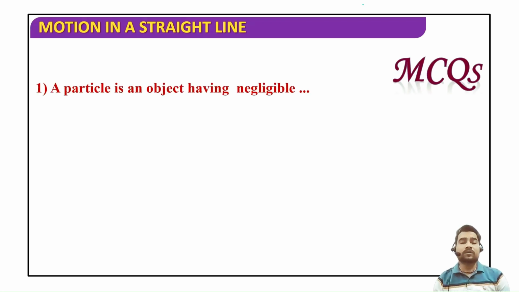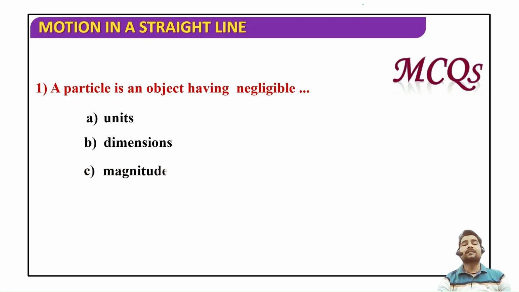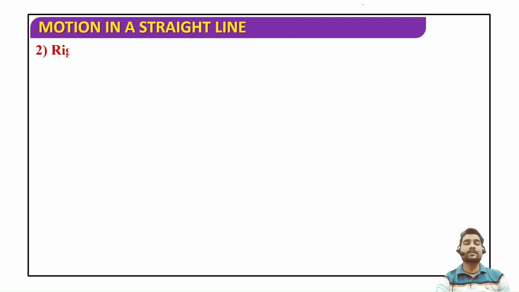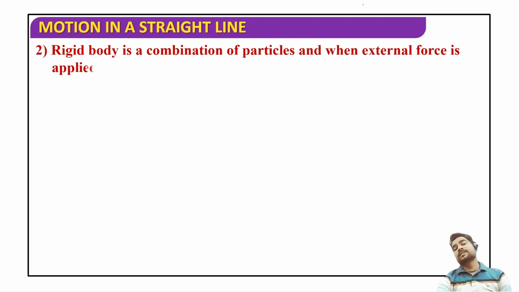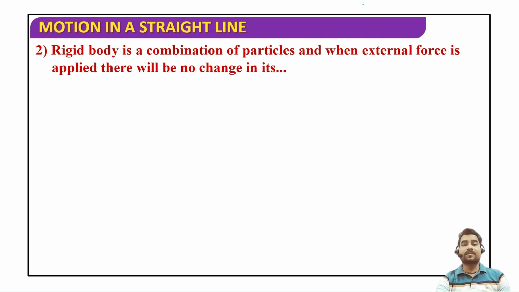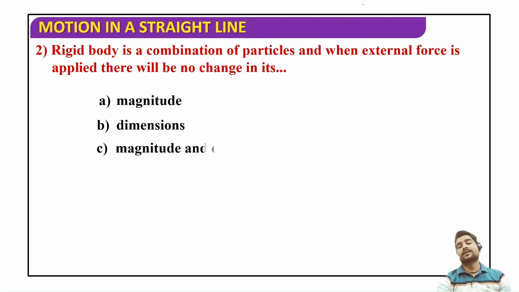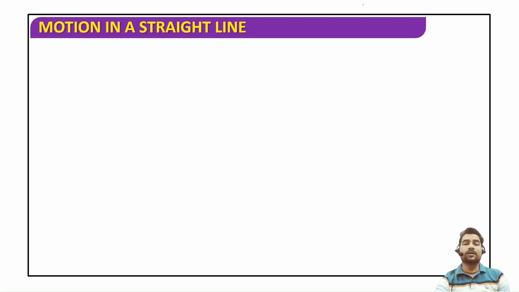Okay, now let's try some questions. A particle is an object having negligible dash, and your options are units, dimensions, magnitude, and direction. So a particle is one having negligible dimensions. Just now I taught you this. Now the second question is, a rigid body is a combination of particles, and when external force is applied, there will be no change in its dash, and your options are magnitude, dimensions, magnitude and directions alone. So if you apply force, then the dimensions of the rigid body do not change.